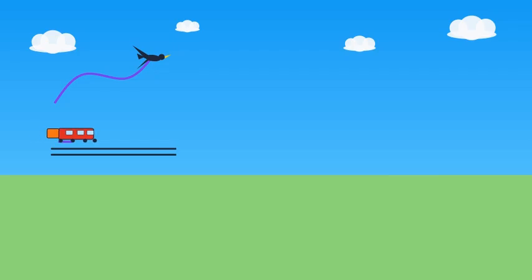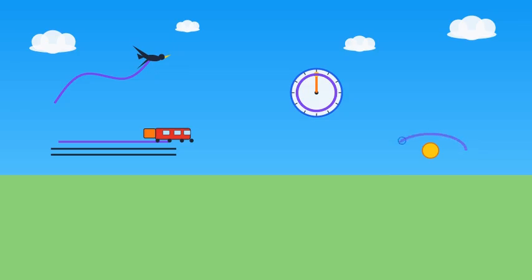For example, if a bird flies in an arc, its trajectory is a curved line through the air. If a train moves on a straight railway, its trajectory is a straight line. If the tip of a clock hand moves around the center of the clock, its trajectory is a circle. And if a planet moves around a star, its trajectory can be close to an ellipse.